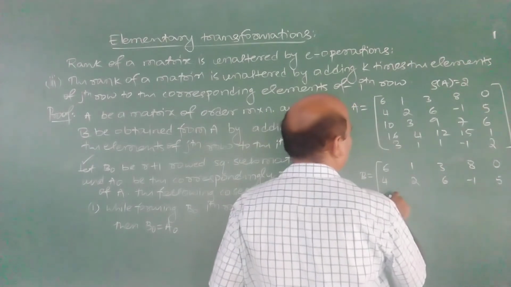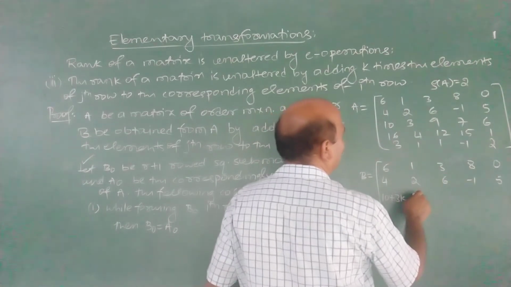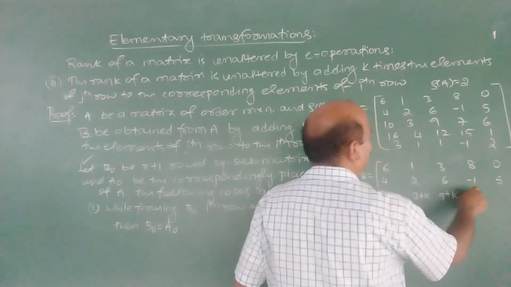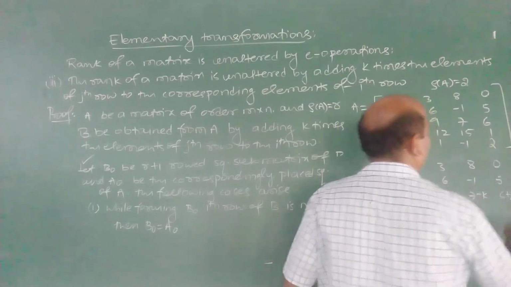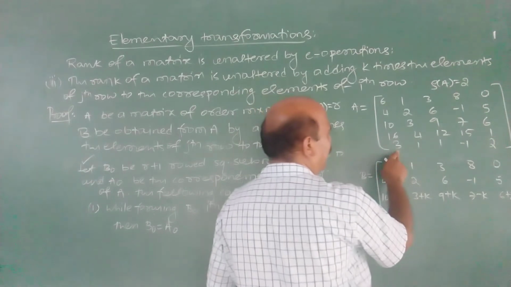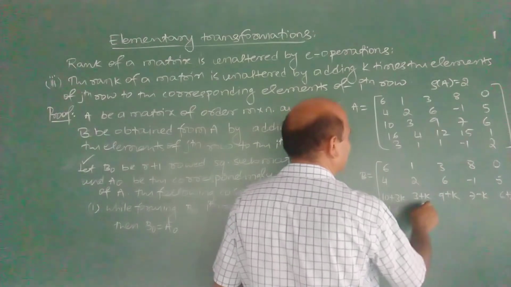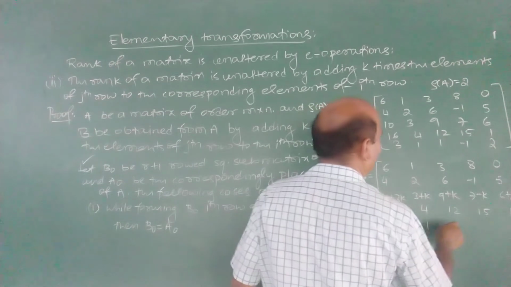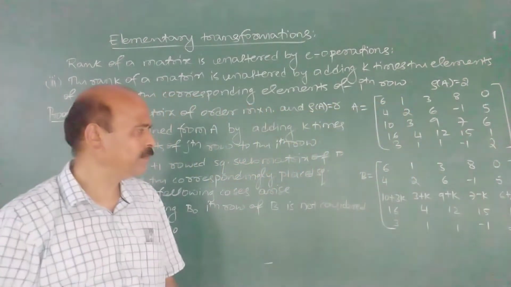Now for the third row, k times the fifth row are added: 10 plus 3k, 3 plus k, 9 plus k, 7 minus k, 6 plus 2k. Follow this one. K times the fifth row are added to the third row. That is the elementary transformation. Then 16 4 12 15 1, and 3 1 1 minus 1 2. B is obtained from this.